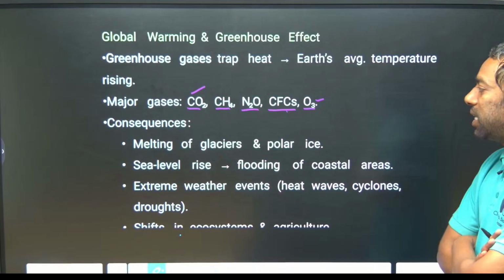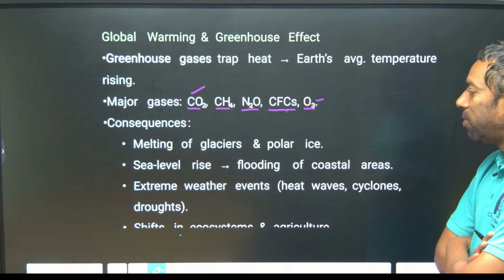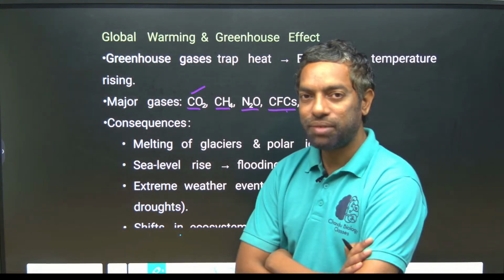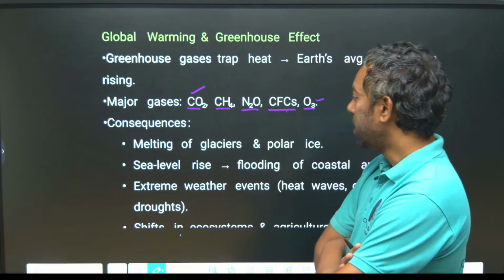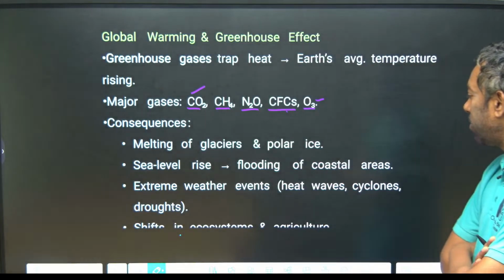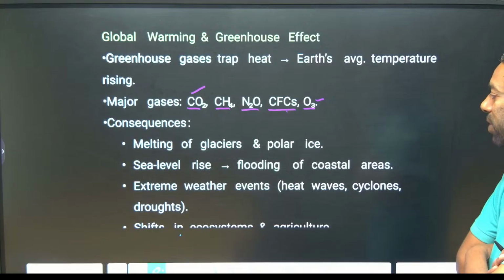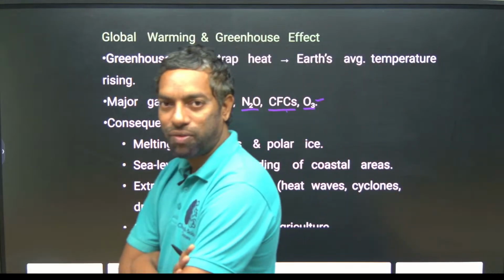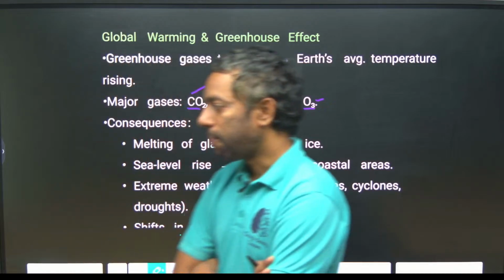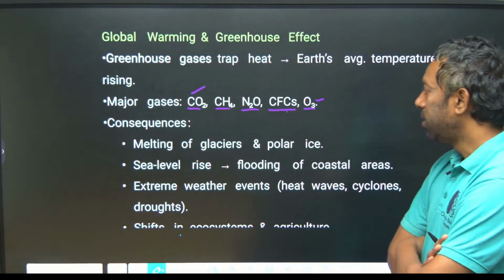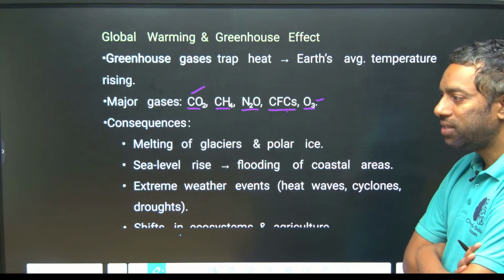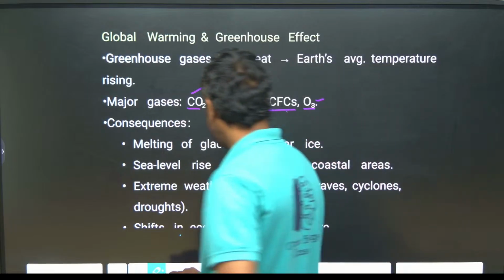There are consequences: melting of glaciers and polar ice. If there is global warming, ice melts. Sea levels rise, causing floods in coastal areas. There are extreme weather events like heat waves, cyclones and droughts. These are the major consequences if global warming takes place. I hope you guys understand. Global warming is what? That is the question.